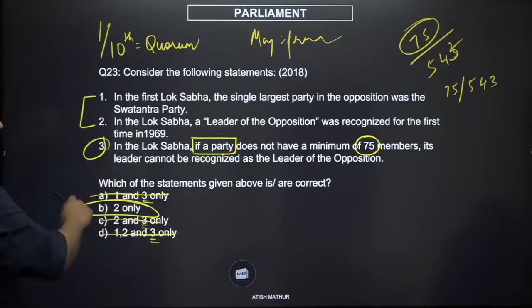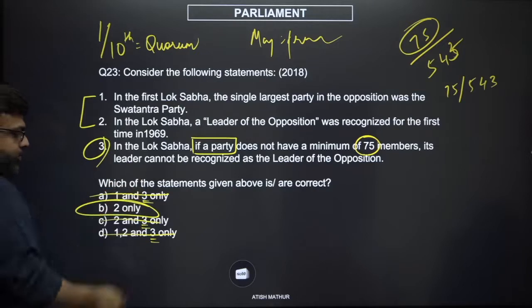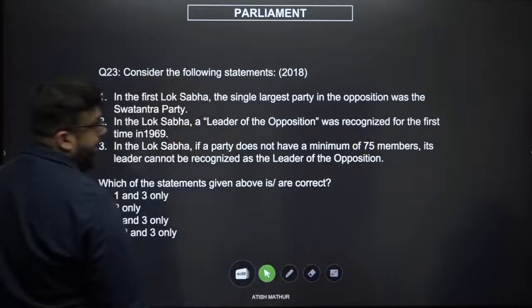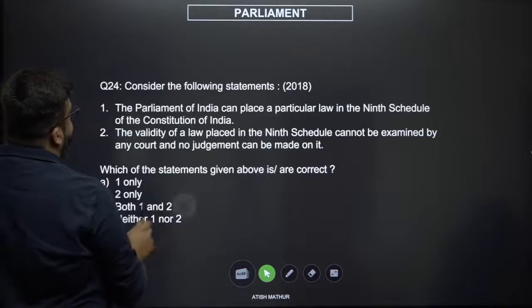But 3 definitely seems very, very odd. So we'll remove 3. What we are left with is option number 2, and that is how we will arrive at the answer. A basic option combo method.